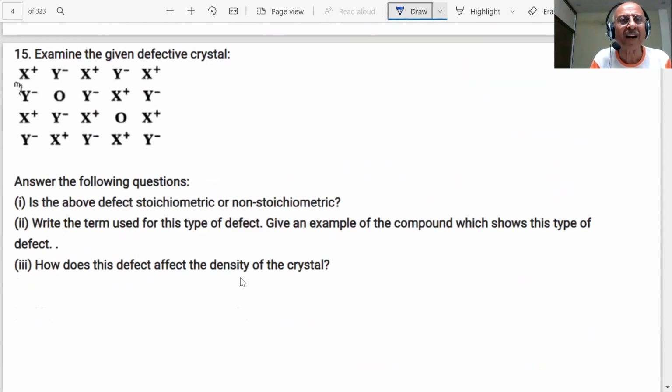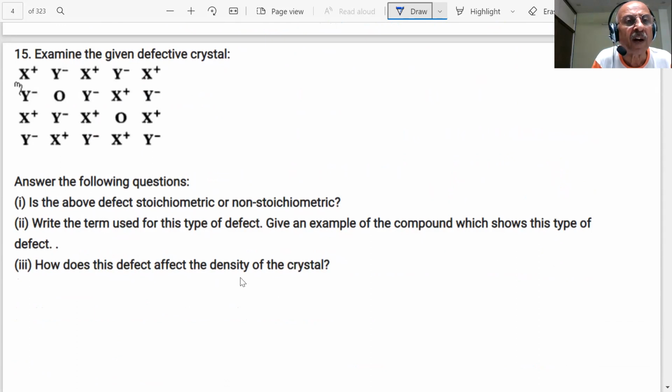Examine the given defective crystal. Answer the following questions, students. Is the above defect stoichiometric or non-stoichiometric? What type of defect is this? It is stoichiometric. What has happened?